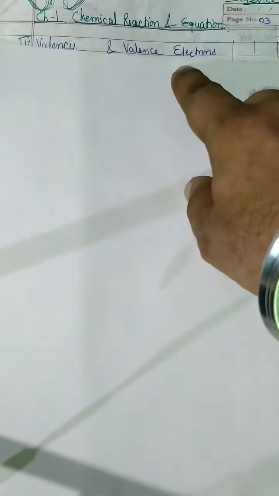Valency is actually, as you might have read, the combining capacity. Now, what is combining capacity? It may be sharing, it may be giving, or it may be taking or receiving of the electrons, right? That thing is called valency. Now, here the second point is what are valence electrons? Well, the number of electrons in the outer shell of any element or atom are called valence electrons, right?